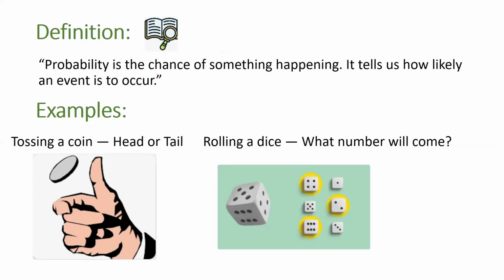Same case for these examples given on the slide. Like when we toss a coin, there is a chance of either head or tail. This availability of chance is called the probability. Same like on rolling a die, we have six chances from 1 till 6. The happening of either one of the chances is defined as the probability.